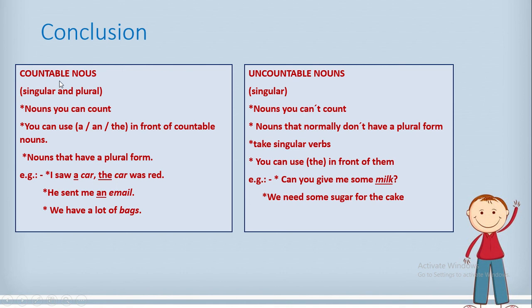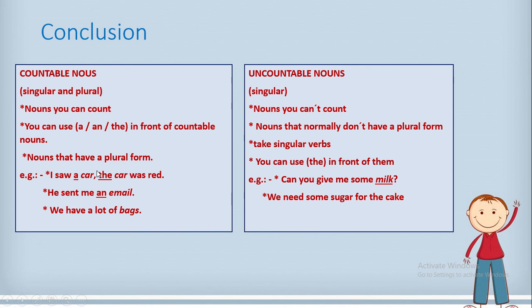The countable nouns are nouns you can count, but the uncountable nouns are nouns you can't count. We use a, an, and the in front of countable nouns, but nouns that normally don't have a plural form are uncountable nouns.